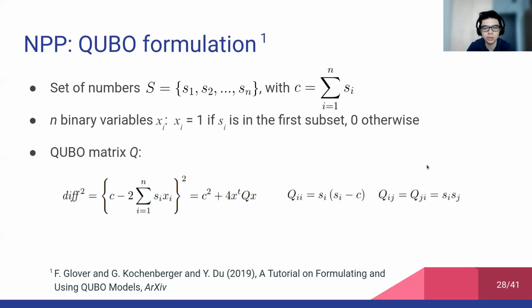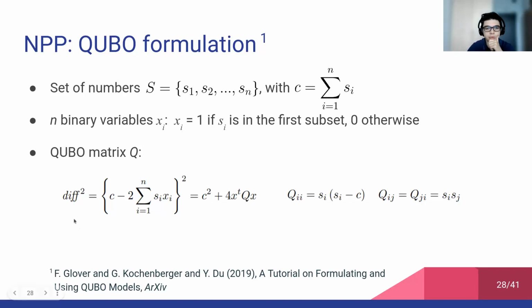Regarding the QUBO formulation, we took the formulation from the work by Glover, Kochenberger, and Du. So given a set of numbers S = {s1, ..., sn}, with C being the sum of all the values, the QUBO formulation requires n binary variables xi, and xi is equal to 1 if the corresponding value si is placed in the first subset, 0 otherwise. The QUBO matrix Q is built as shown in the bottom.